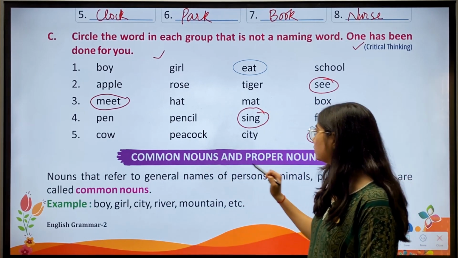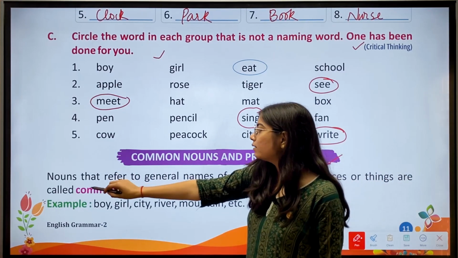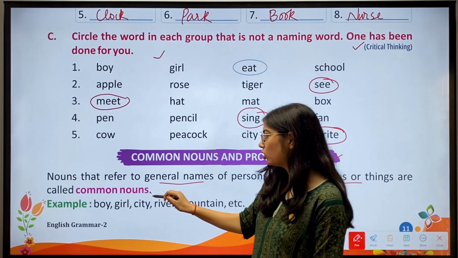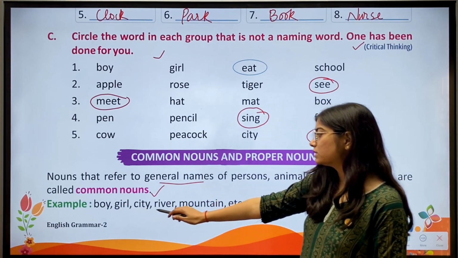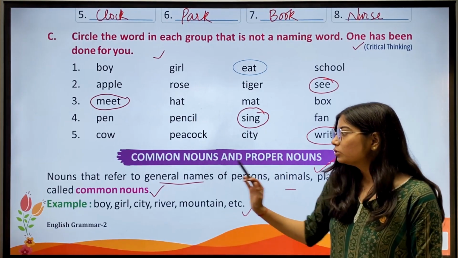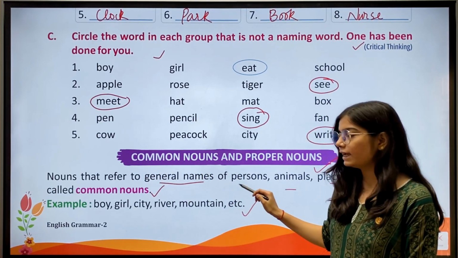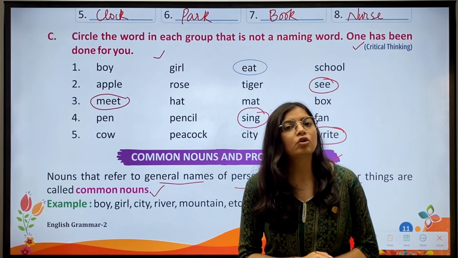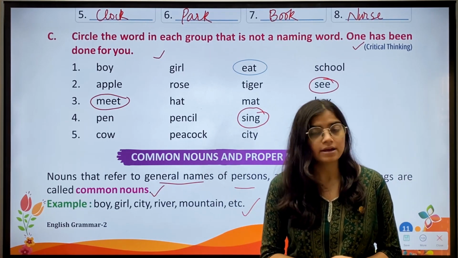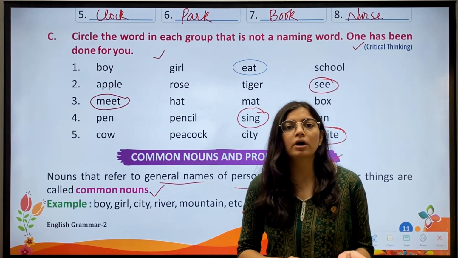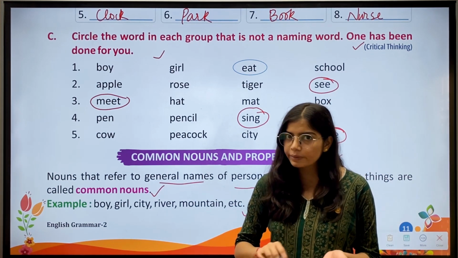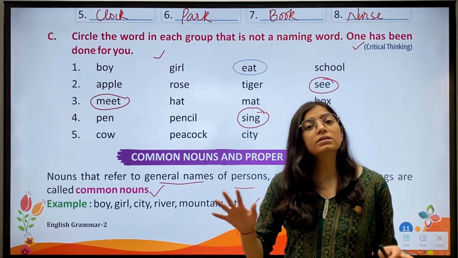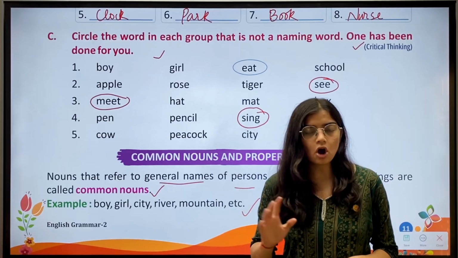Now we have common nouns and proper nouns. Nouns that refer to general names of persons, animals, places or things are called common nouns. Examples: boy, girl, city, river, mountain, etc. So nouns that refer to general names of person, animal, place and thing, we call them common nouns. We have different examples like boy, girl, man, woman, bird, animal, cat, monkey. These all are common nouns.